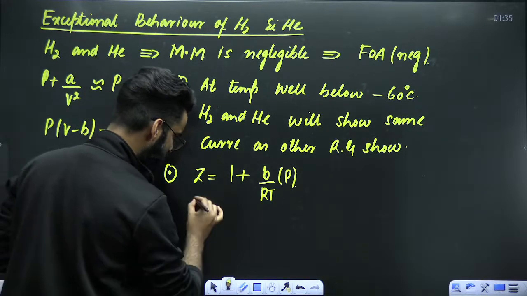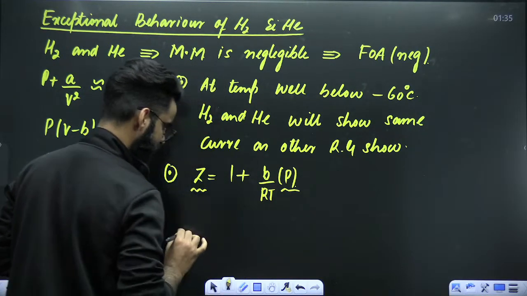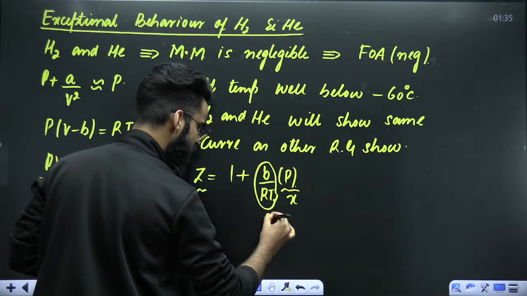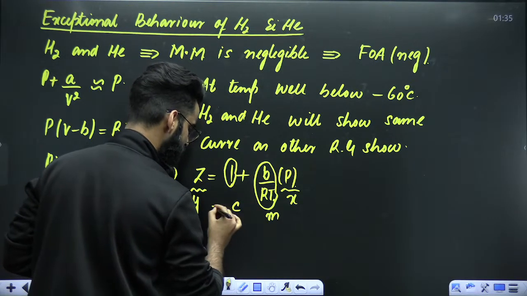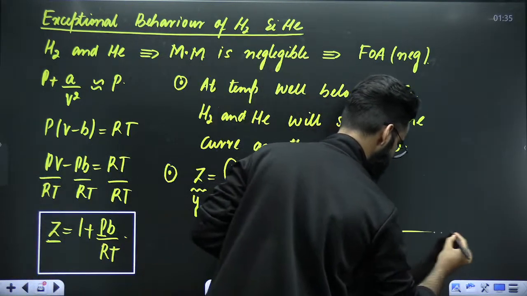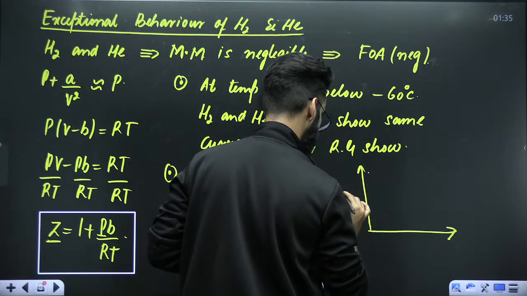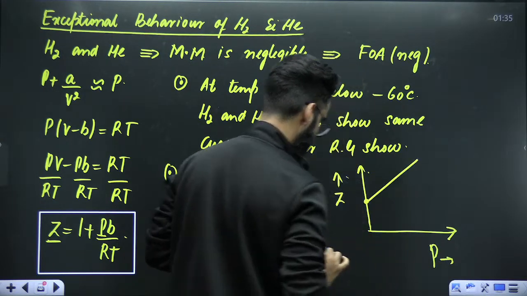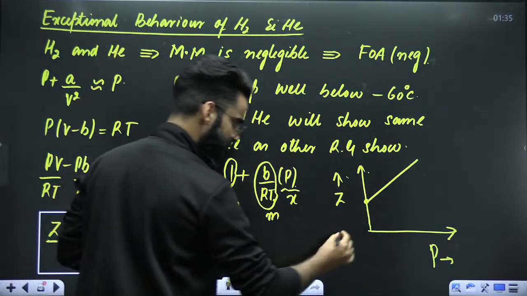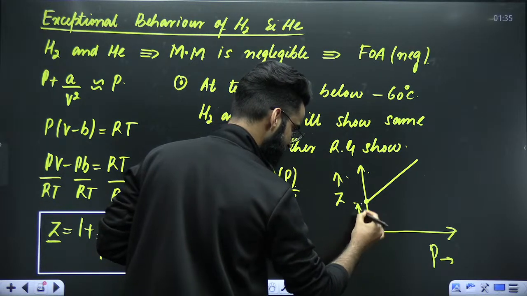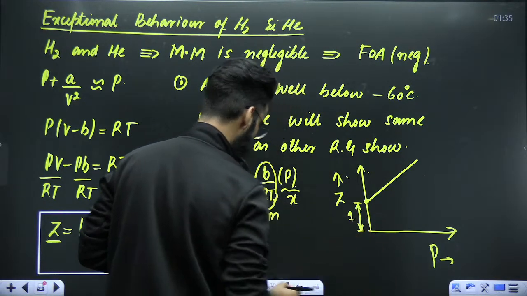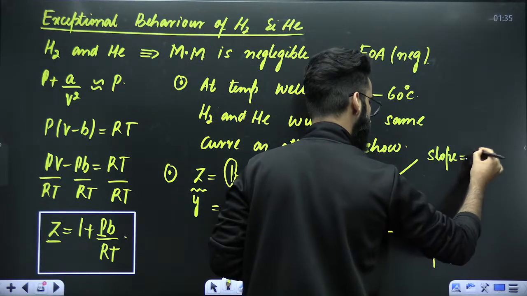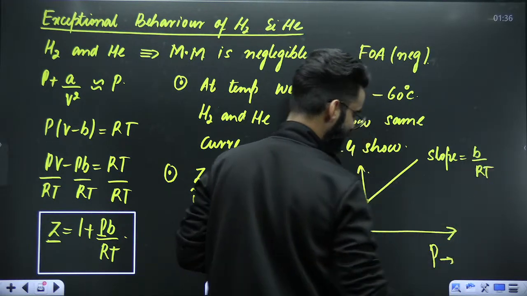Now let's plot a graph separately between Z and pressure for hydrogen and helium. So this is Y, this is X. This automatically becomes your M and this becomes your C. So Y is equal to mx plus C. The graph starts from here, then it's a straight line. What about the intercept? Intercept means C, that means the distance from here to here is equal to 1 unit. What about the slope of the curve? Slope means M. The slope of the curve is equal to B divided by RT.